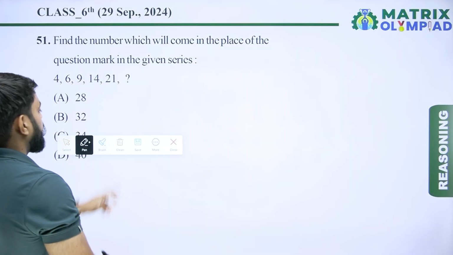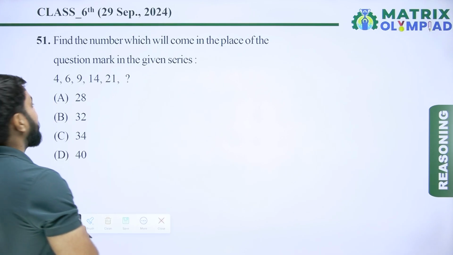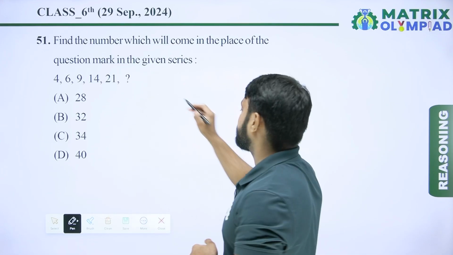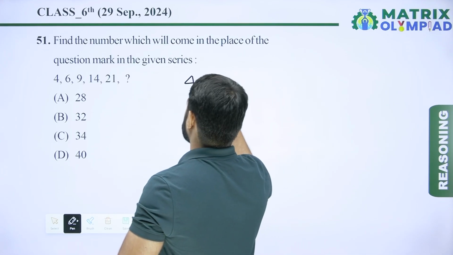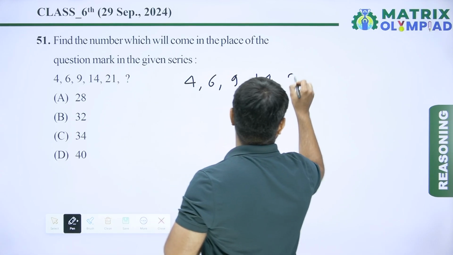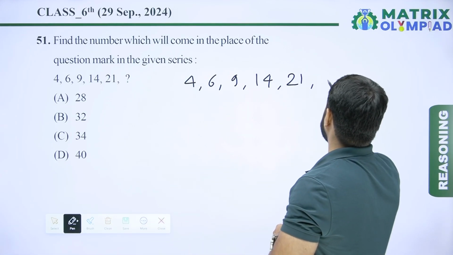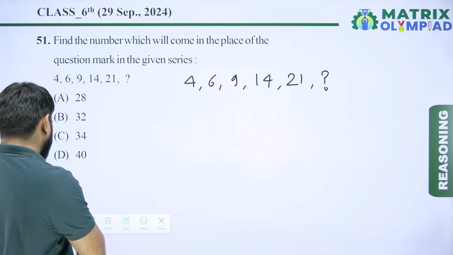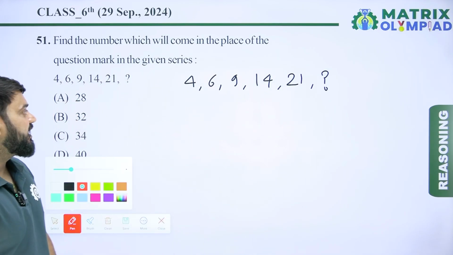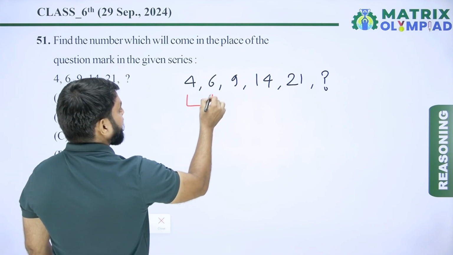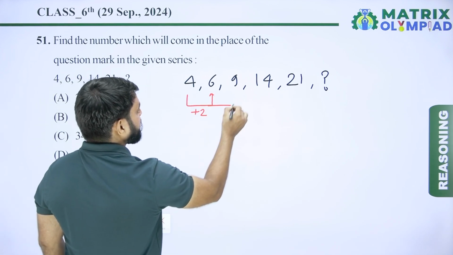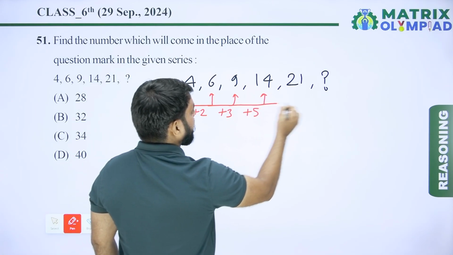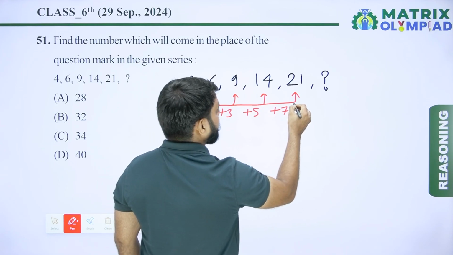Find the number which will come in the place of the question mark in the given series. So find the next term of the given number series. The series is 4, 6, 9, 14. After 14 next is 21. After 21 the next is missing. So first find the pattern of the given series. 4 plus 2 means 6. Now 6 plus 3 means 9. Now 9 plus 5 means 14. 14 plus 7 means 21.